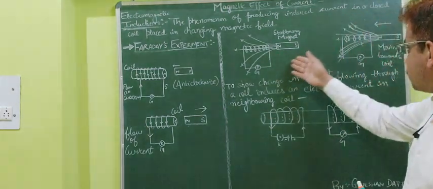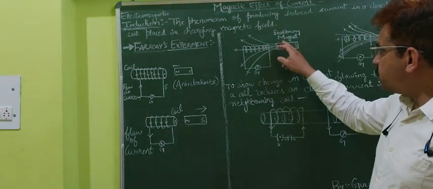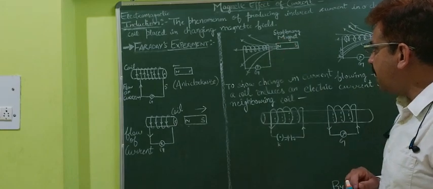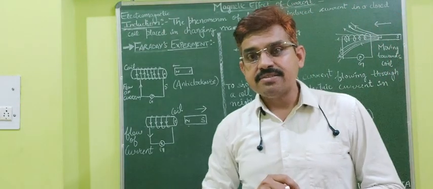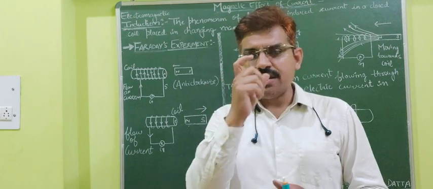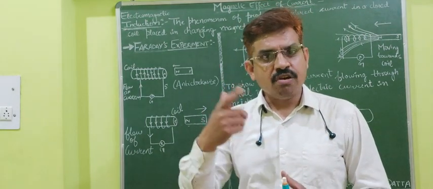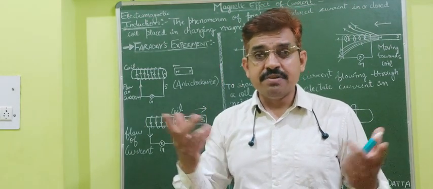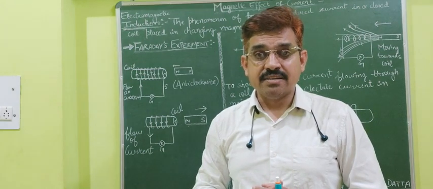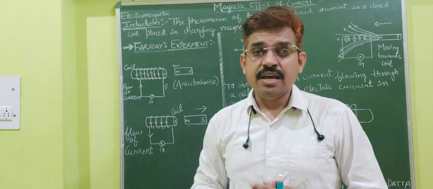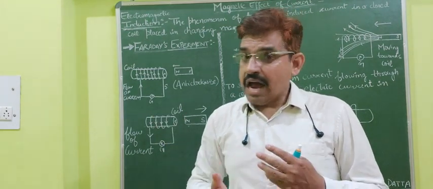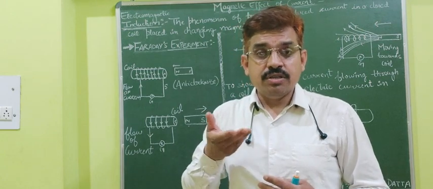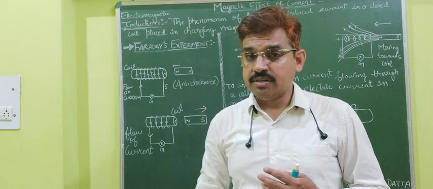I already discussed that one, but if you see here, I have written stationary magnet. If a stationary magnet is there, what will happen? Constant magnetic field lines will be there. If the magnetic field lines are constant, it means there is no change in the magnetic field lines. If no change is there, the current will neither grow nor decay.